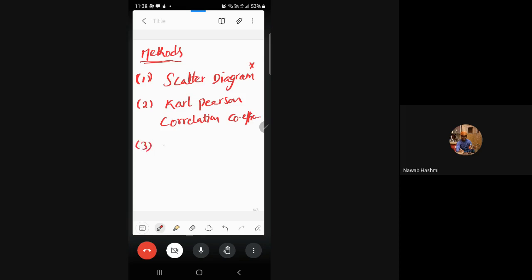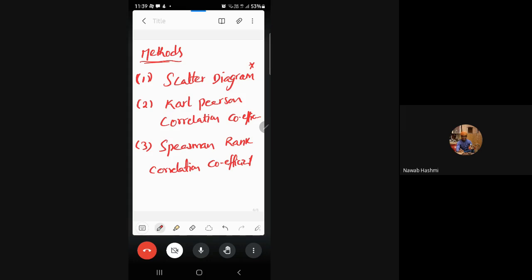Coming to the third model, Spearman rank correlation coefficient. So these are the three models to find out whether two variables are positively correlated, negatively correlated, or there is absence of correlation. Got it?